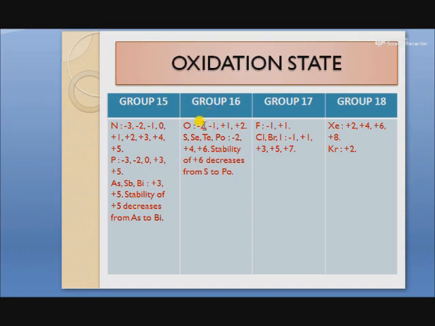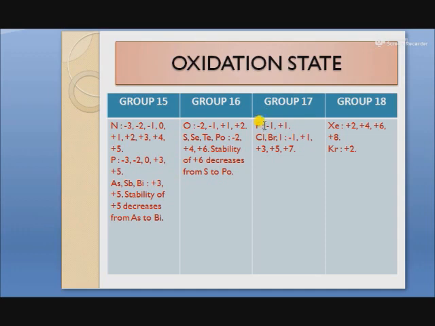For example, in case of oxygen fluorides, O2F2 shows -1, and in case of OF2, it shows -2, and so on. Next are sulfur, selenium, tellurium, and polonium. They show oxidation states of -2, +4, +6, and the stability of +6 decreases from sulfur to polonium because of the inert pair effect.